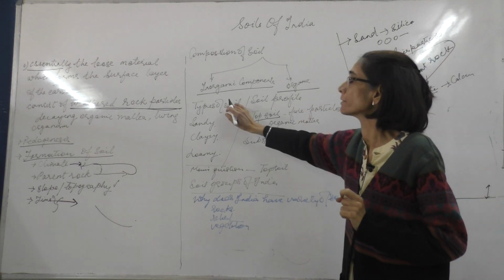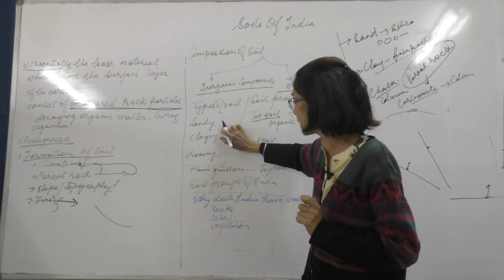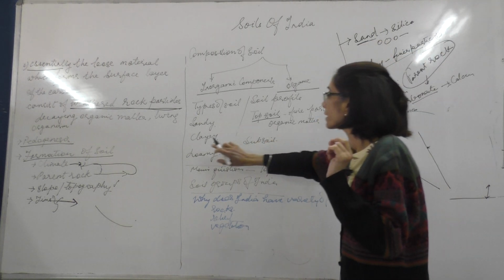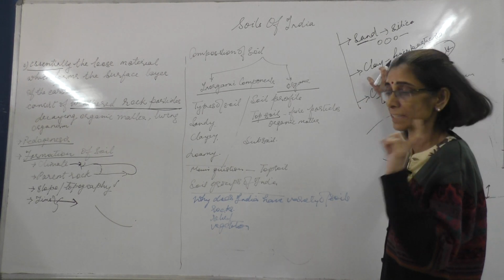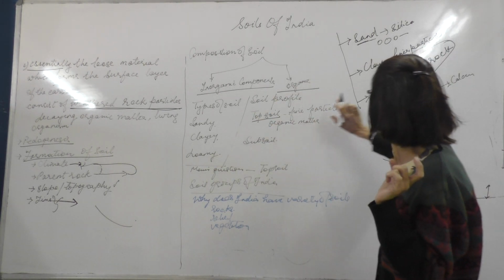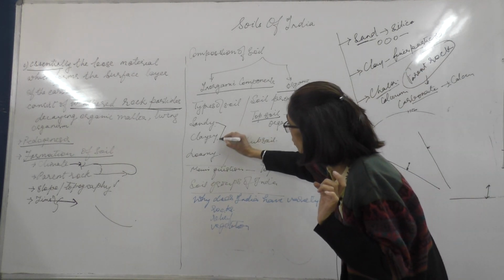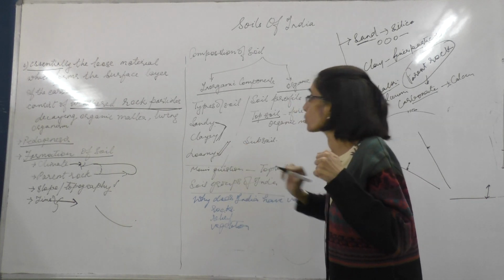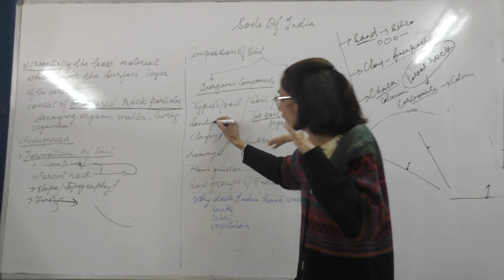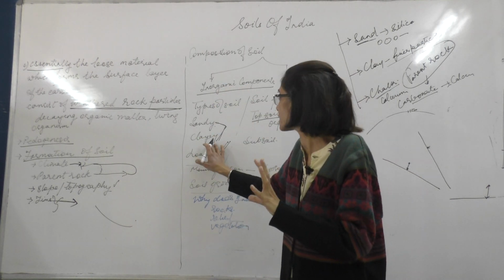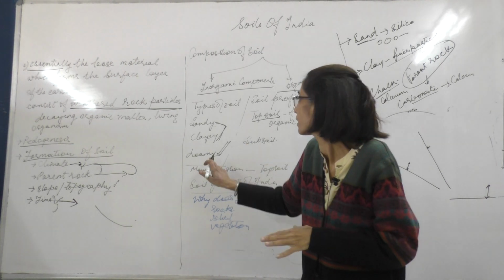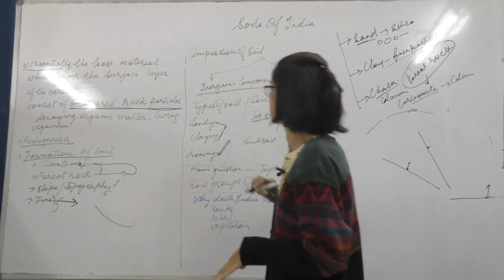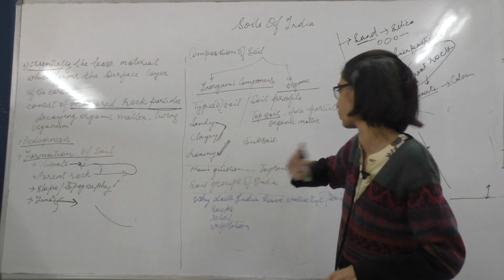Based upon this, the soils are classified as sandy, where 60% of it consists of this silica. Clayey, where the clay material is 60%. And the third category is loamy, which consists of a mixture of these two. This is the agriculturally most important soil, because sand allows the water to percolate, and clay is the one which holds the things together. The loamy soil consists of both the qualities. So based upon this, the soil is sandy, clayey or loamy.